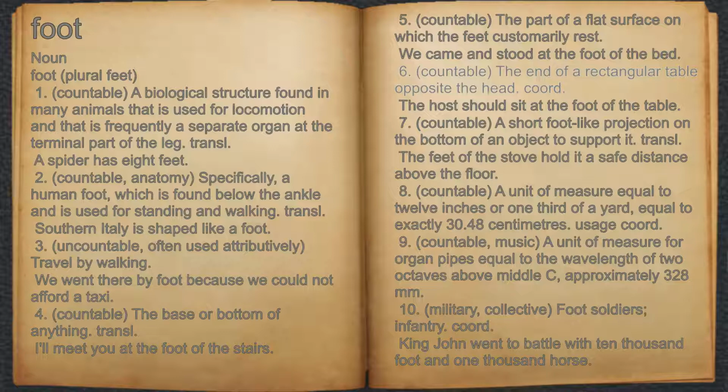6. Countable, the end of a rectangular table opposite the head. For example, the host should sit at the foot of the table. 7. Countable, a short foot-like projection on the bottom of an object to support it. For example, the feet of the stove hold it a safe distance above the floor.